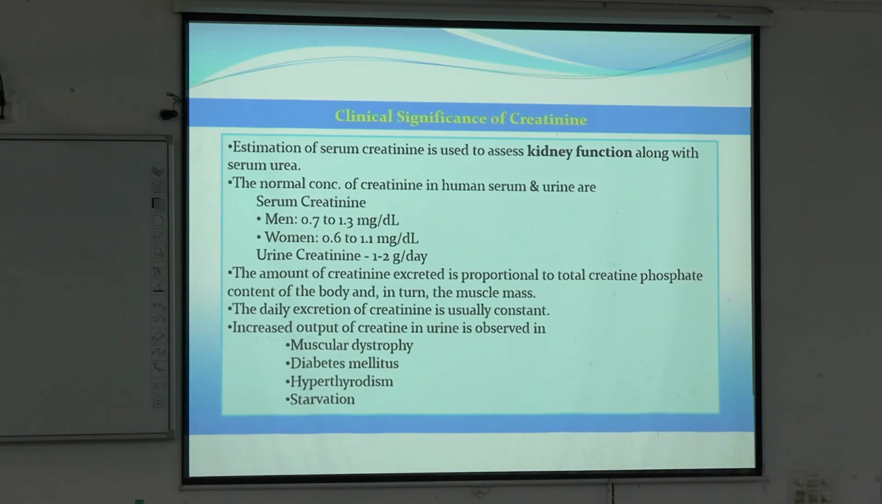In case of diabetes, what happens, there is loss of kidney function, that's why it will be excreted more. But in case of muscular dystrophy, hypothyroidism and starvation, there is more muscle breakdown. Muscle breakdown is increased, that's why increased creatine production is there and it will be excreted in our urine. Is this clear? Is the clinical significance of creatinine clear?